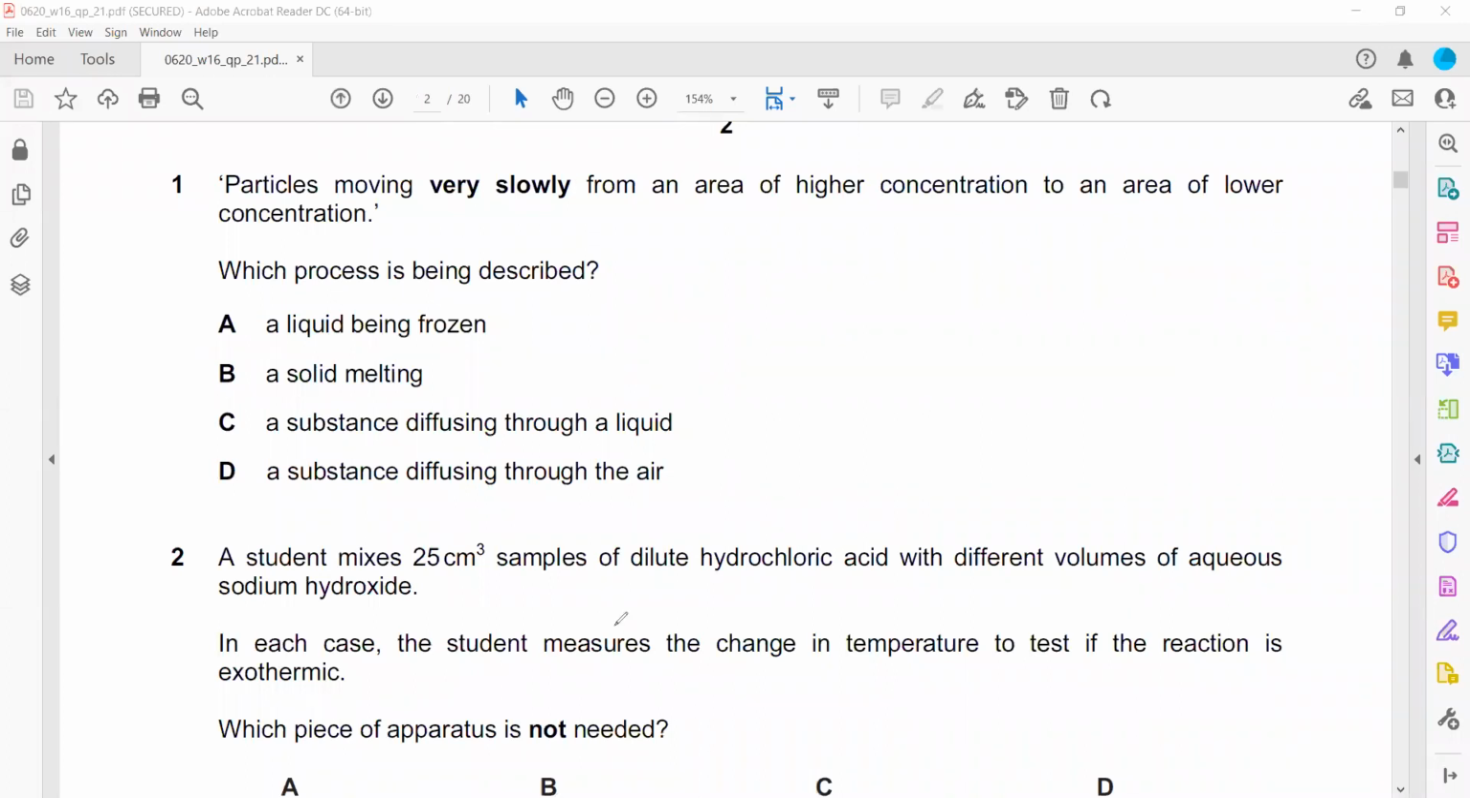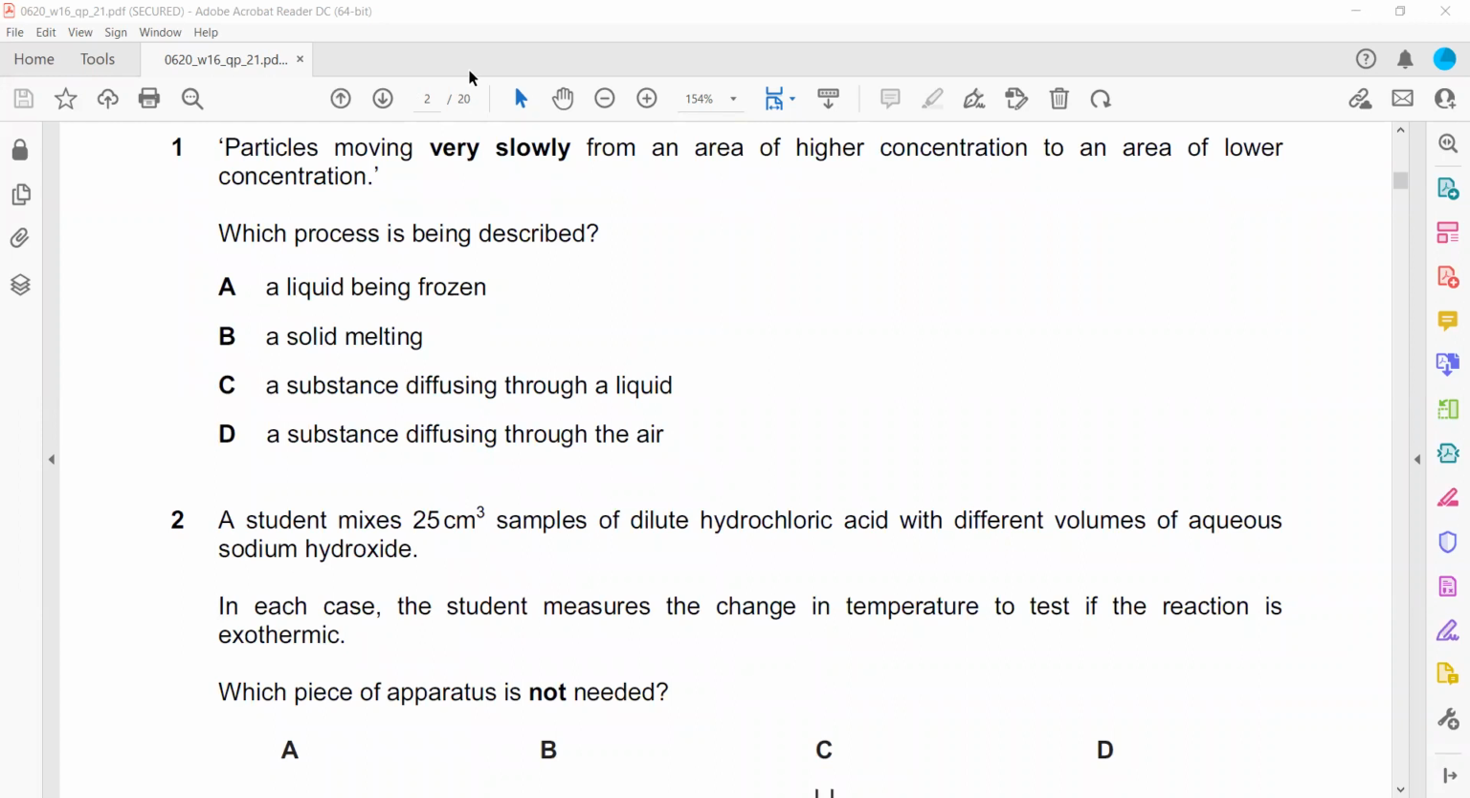Concentration, we call diffusion, but they are diffusing slowly. In gases, diffusion occurs faster, but in liquid, the diffusion occurs slower. So A and B cannot be an answer. Either it can be C or D. But as I mentioned, it is very slow and it is written bold. So in which medium will the diffusion be slower? In liquid, the diffusion will be slower. That's why C is the right answer.